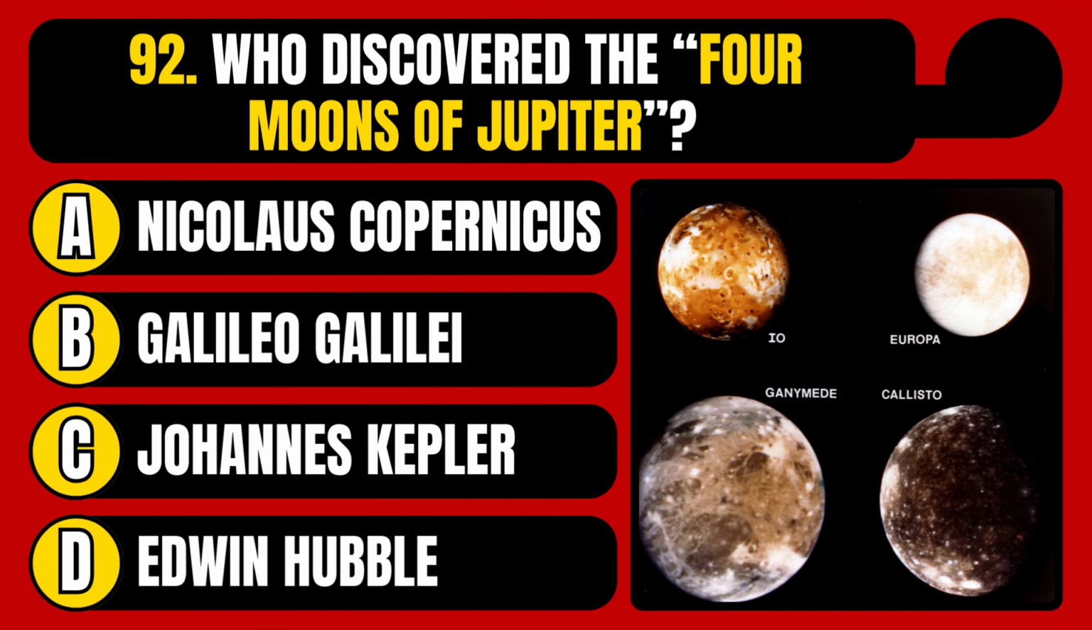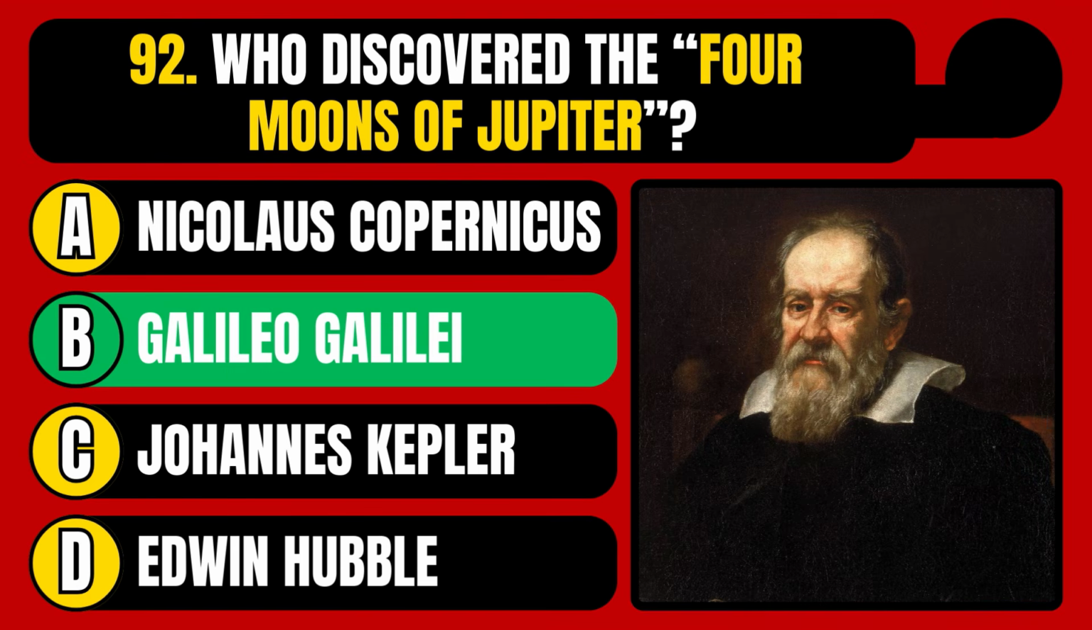Who discovered the 4 moons of Jupiter? Nicholas Copernicus, Galileo Galilei, Johannes Kepler, or Edwin Hubble? The correct answer is option B, Galileo Galilei.